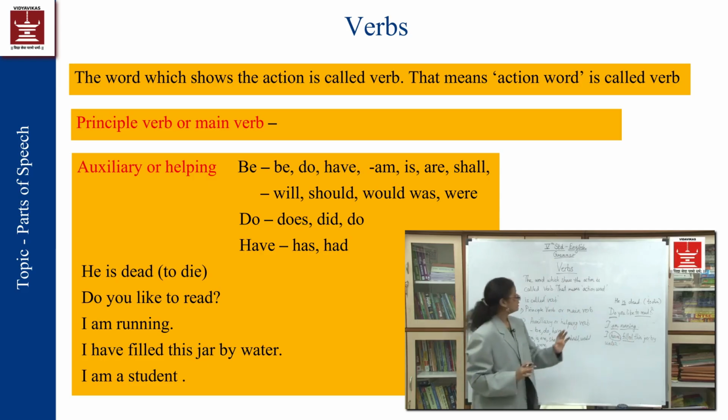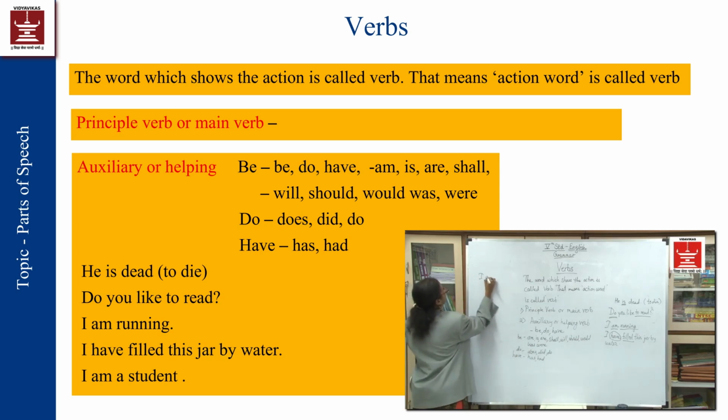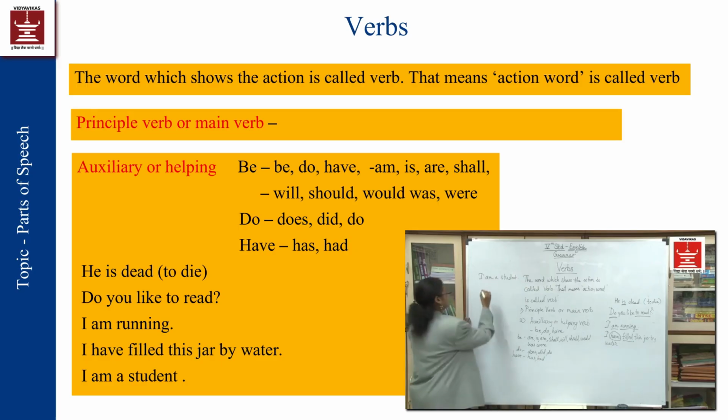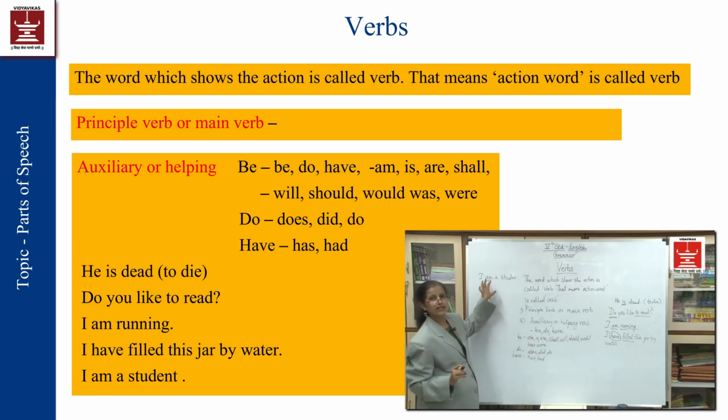But sometimes these auxiliary verbs play the vital role of being the main verb as well as the helping verb itself. For example, "I am a student," where you can't see any main verb. Instead, this word "am" is a helping verb, but it is playing the role of the main verb over here. That means these auxiliary verbs, helping verbs, sometimes play the role of the main verb as well as the helping verb. So they don't need any main verb over there.